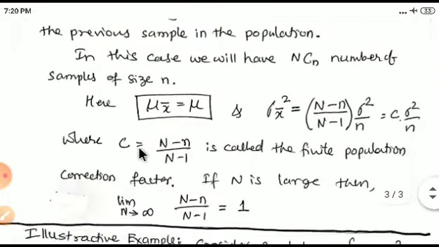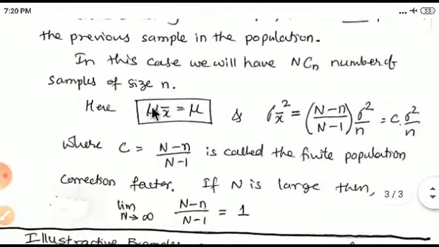Here, the mean of the sample is equal to the mean of the population, and the variance of the sample is equal to (capital N minus n) upon (capital N minus 1) into variance of population divided by n.